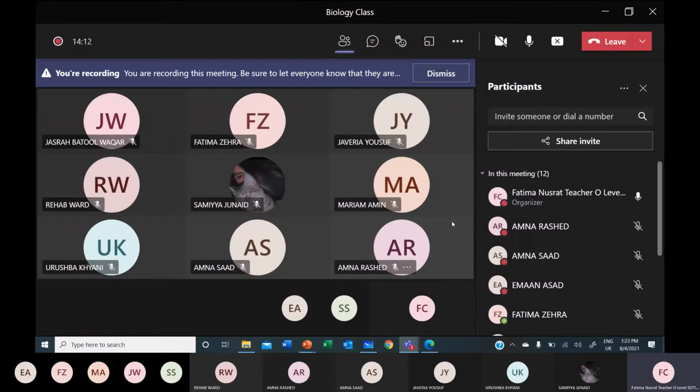But the cell, when it is undergoing meiotic cell division, which will result in the formation of haploid gametes, this cell having 46 chromosomes, the homologous pairs come together. Homologous pairs means you have inherited 23 from each parent, so 23 from father and 23 from mother. When they come together, they form a pair. That means chromosome number 1 of father and chromosome number 1 of mother come together and form a pair.